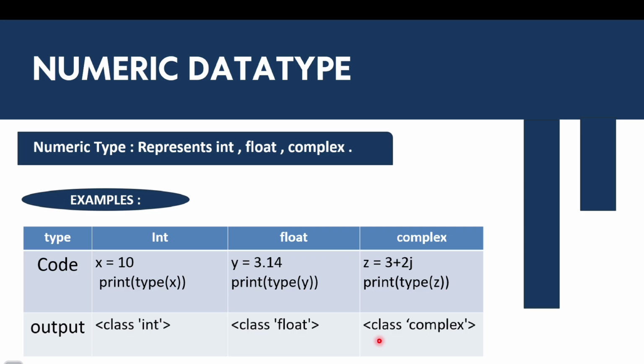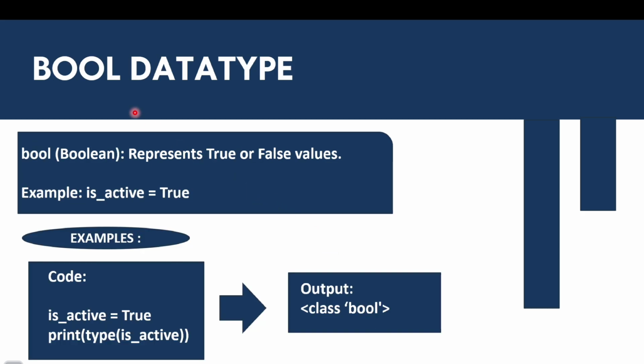Okay, then after this we have the bool data type. If we have initialized a variable equal to True and then print its type, the output is bool. And if we have written False, then it also prints bool. We can check this after this.